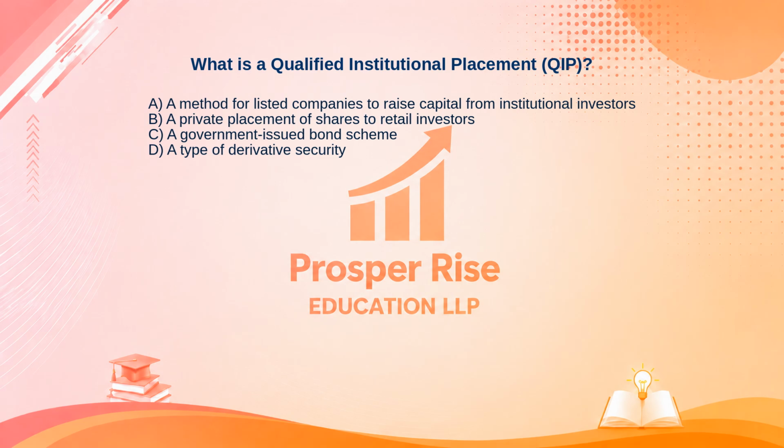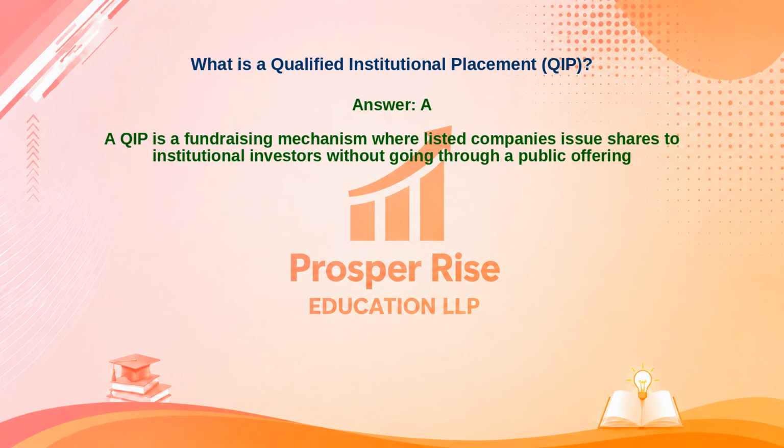Take a moment to pause the video and decide. The correct answer is Option A. Let's see why. A QIP is a fundraising mechanism where listed companies issue shares to institutional investors without going through a public offering.